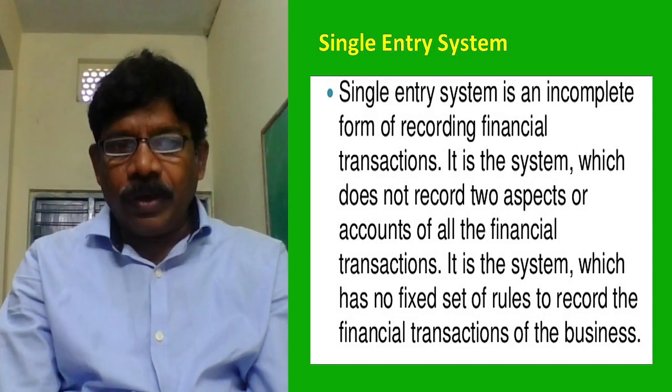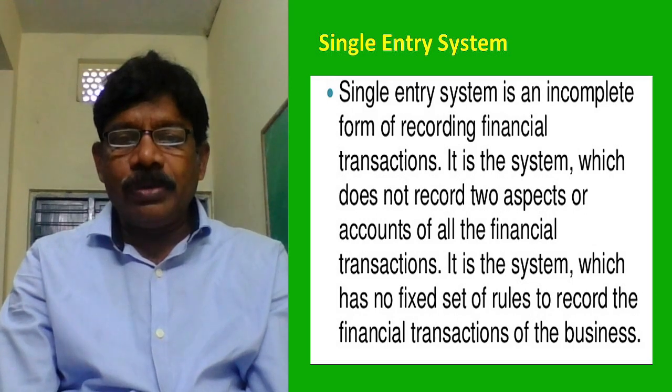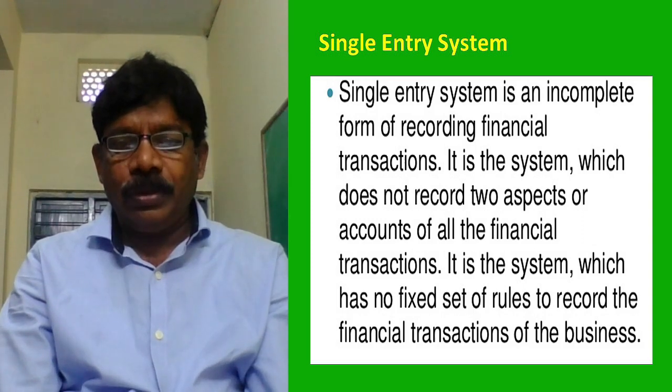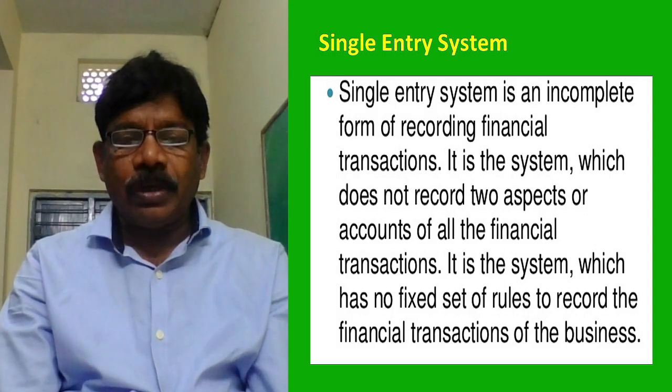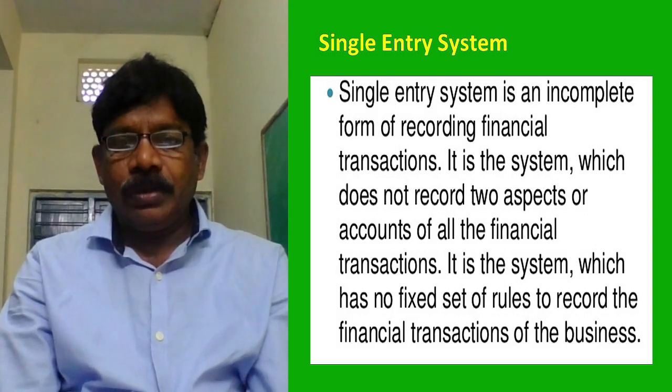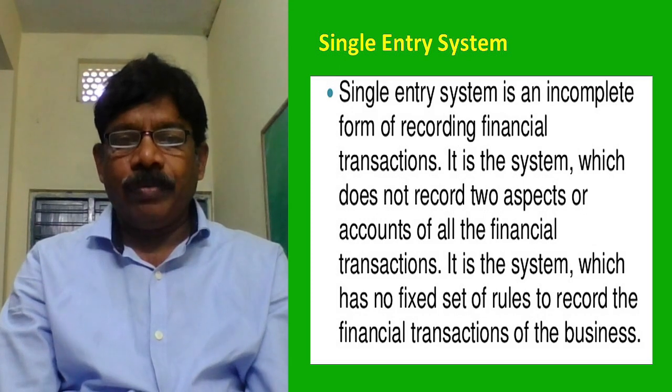Such rules here were not applicable. We were not following any rules in this single entry system, no fixed set of rules to record the financial transactions of business.